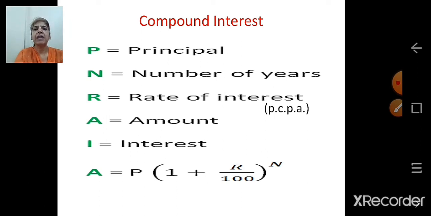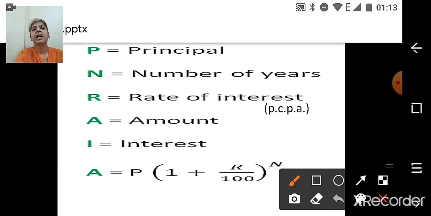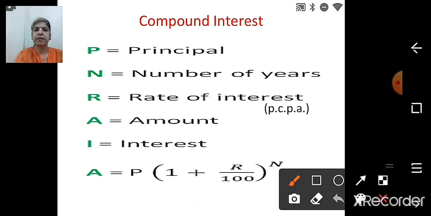So directly we have a formula. We apply the formula and we directly get the amount, and then from the amount we subtract the principal, and that is the compound interest. So let's see how to find compound interest.